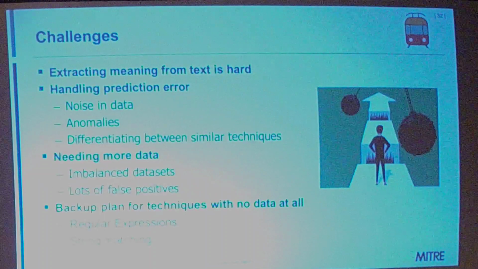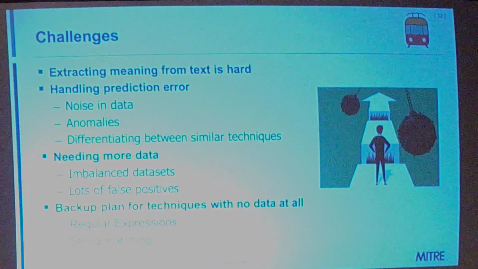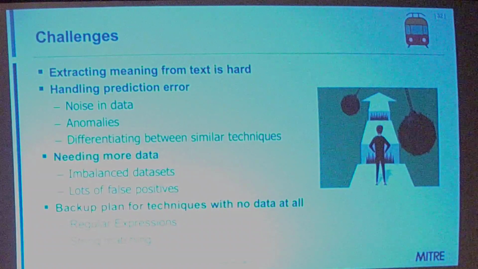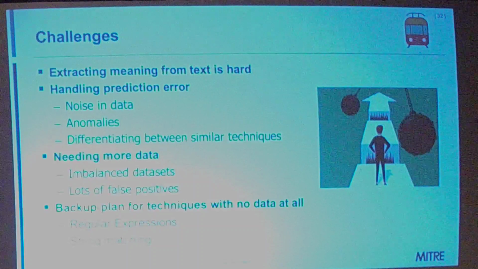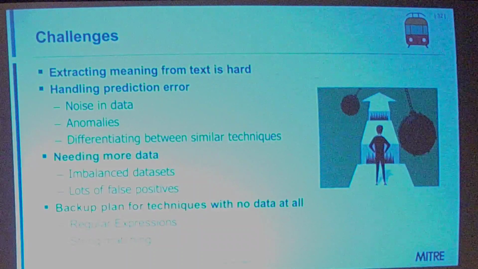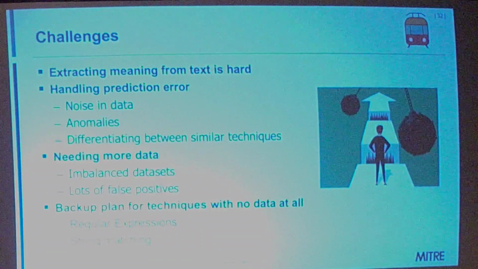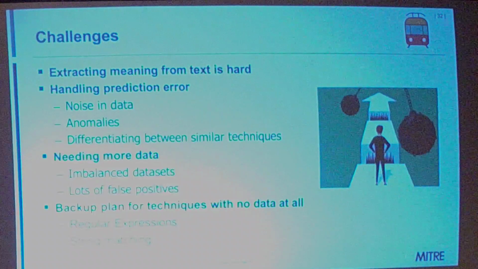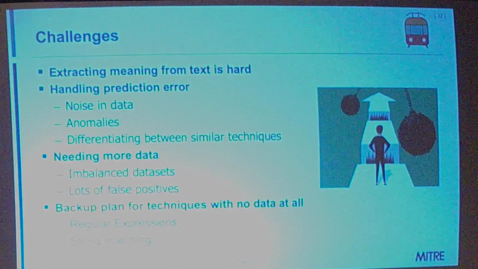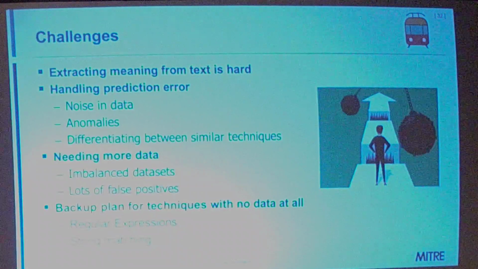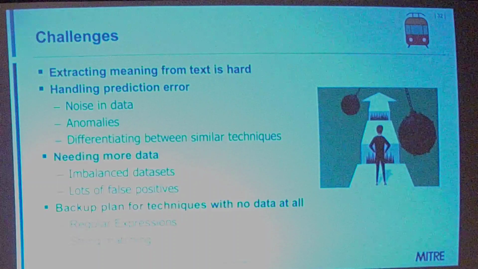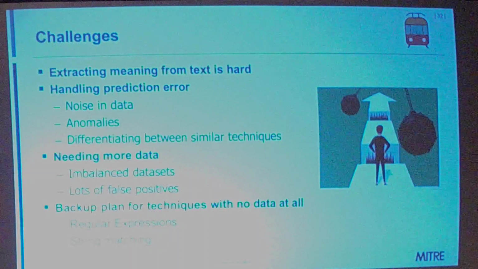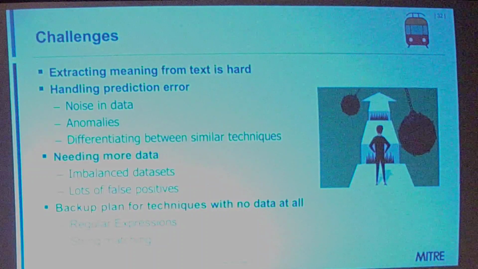There were a lot of challenges along the way. One of the most obvious challenges is that extracting meaning from text is still really hard to do. Humans are time and time again still better at getting meaning from a text than a computer is, and we're just starting to bridge the gap between teaching our classifiers how to learn and interpret meaning from text like a human does. There's also things like prediction error. This can come from having an imbalanced data set or an incomplete data sample, so having noise in your data or anomalies or outliers. If we had an example for a technique that didn't really make sense, like an outlier, we had to take that on a case-by-case basis and figure out if that was a really useful way of finding that technique out in the wild.